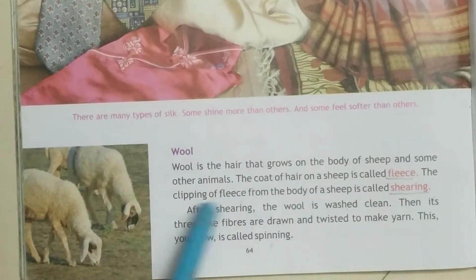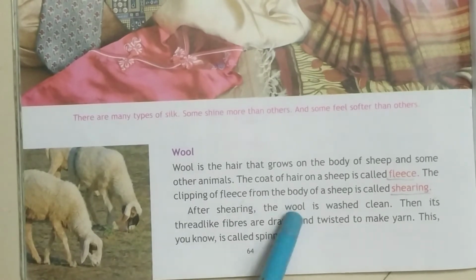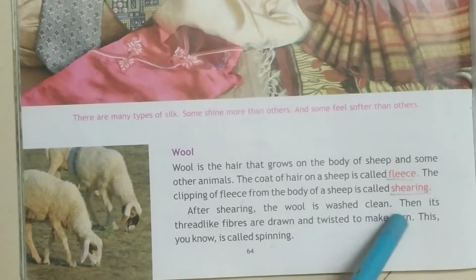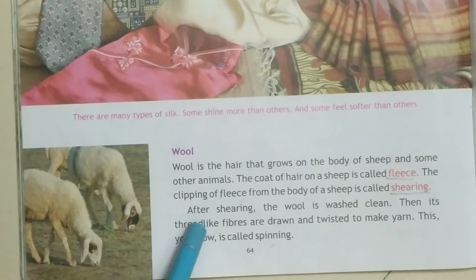And the clipping of fleece, what do you mean by clipping? Clipping is nothing but separating or removing the hair from the body. The clipping of fleece from the body of a sheep is called shearing. What is it called? It is called shearing. It will be asked in the questions.